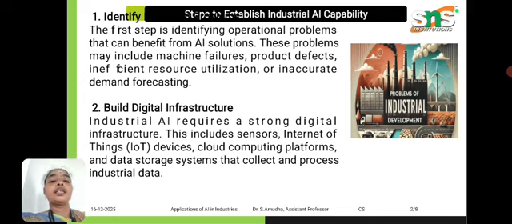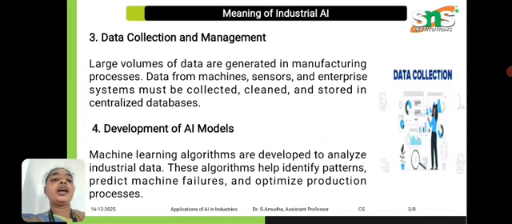The second step is to build the digital infrastructure. Your normal industry is converted into a digitalized format, for example through sensors, IoT devices, cloud platforms, and data storage. Then comes data collection and management.